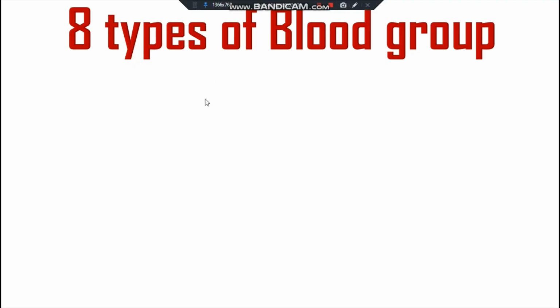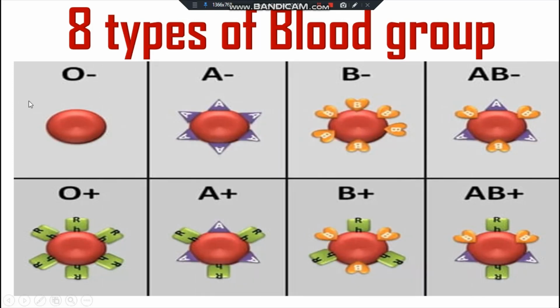We have already understood the ABO system and the Rh factor. On the basis of the ABO system and the Rh factor, we can differentiate 8 types of blood group. At first we will discuss the negative blood groups.